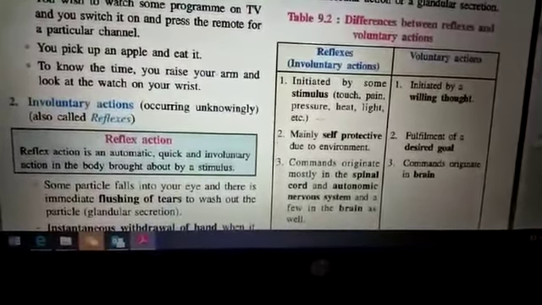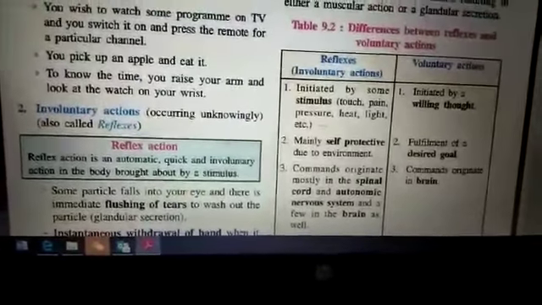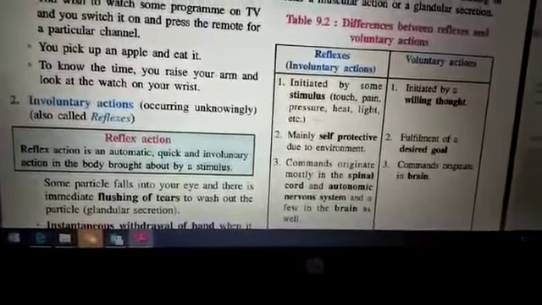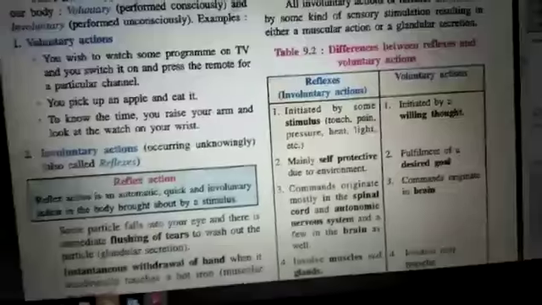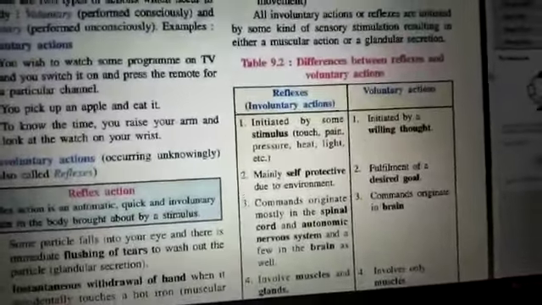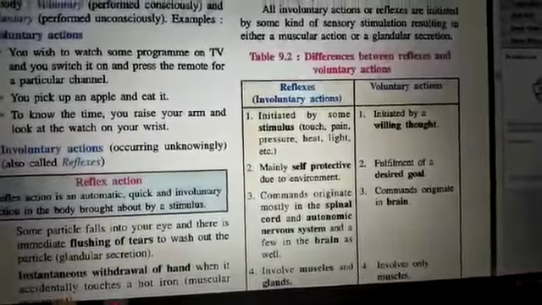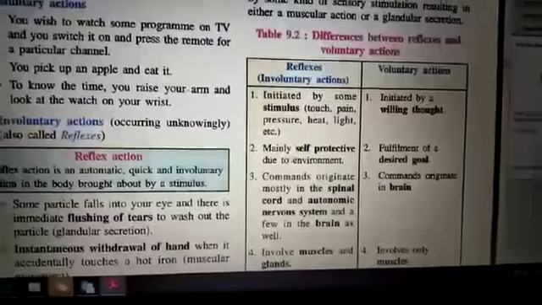Then reflexes are involuntary, mainly self-protective due to the environment. It is all inbuilt inside our body. While voluntary actions are the fulfillment of a desired goal. If I want to watch TV, that is my goal, and if I touch the remote and switch it on, that is the fulfillment of the goal.